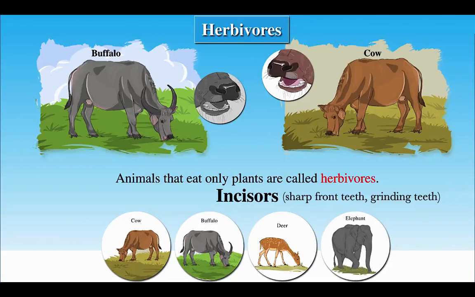Animals that eat small plants near the ground are called grazers, and those that eat leaf, shoot, and twigs of a plant are called browsers. Very large animals like elephant, rhino, and giraffe are grazers and browsers.